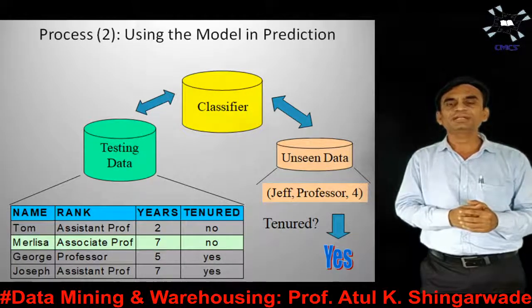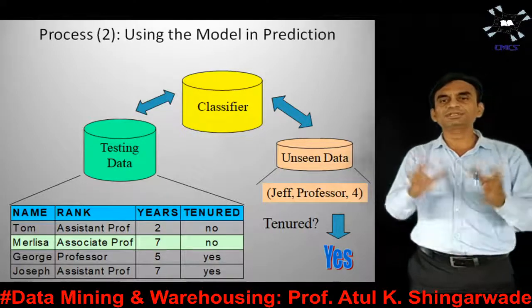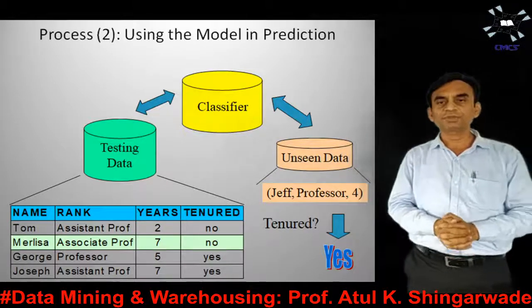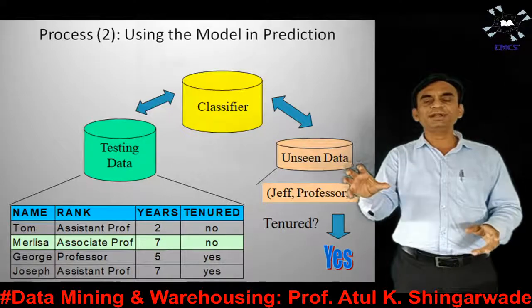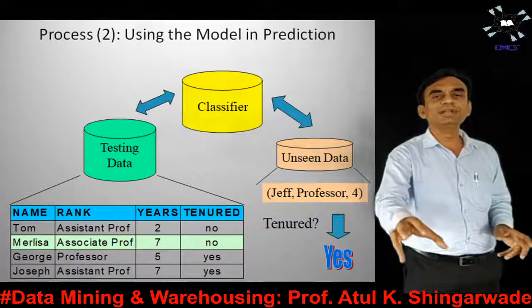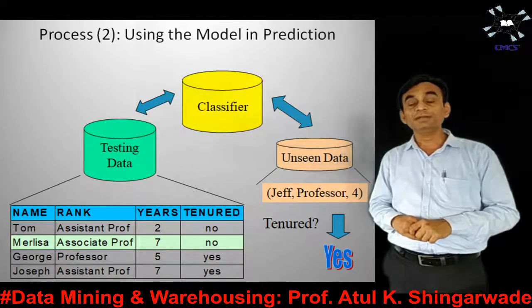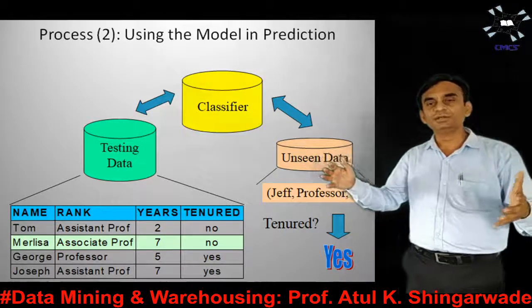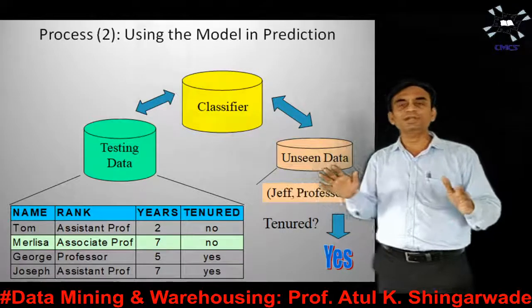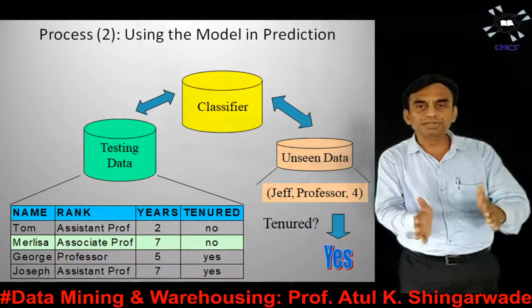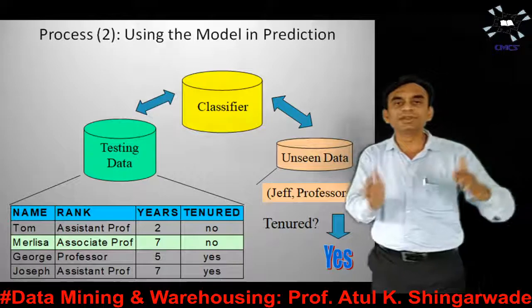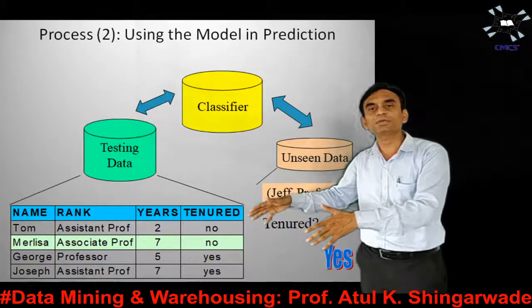Suppose we have some 100 data items here, and among those 100, if 70 are considered training data items, then the remaining 30 need not necessarily be the testing data.